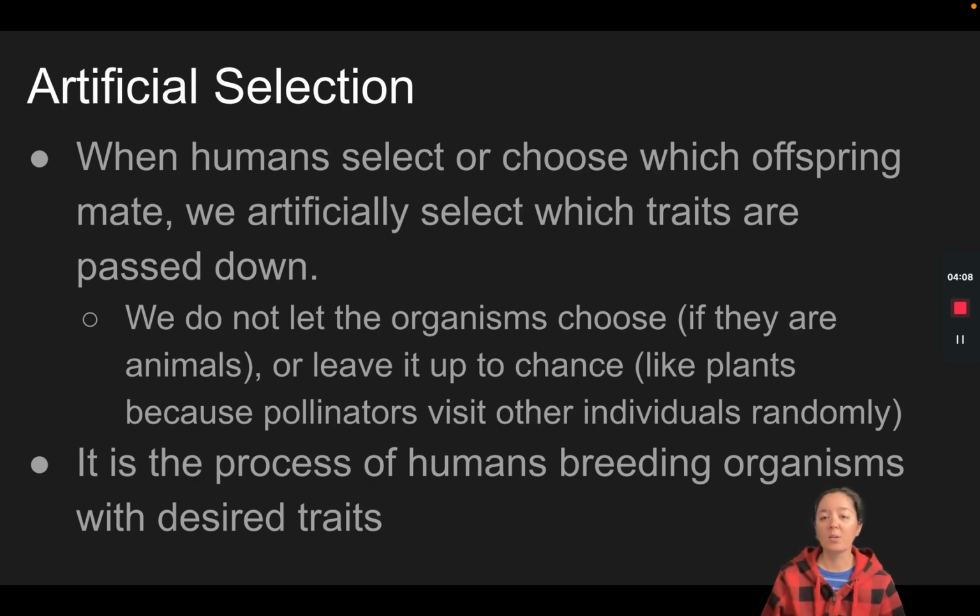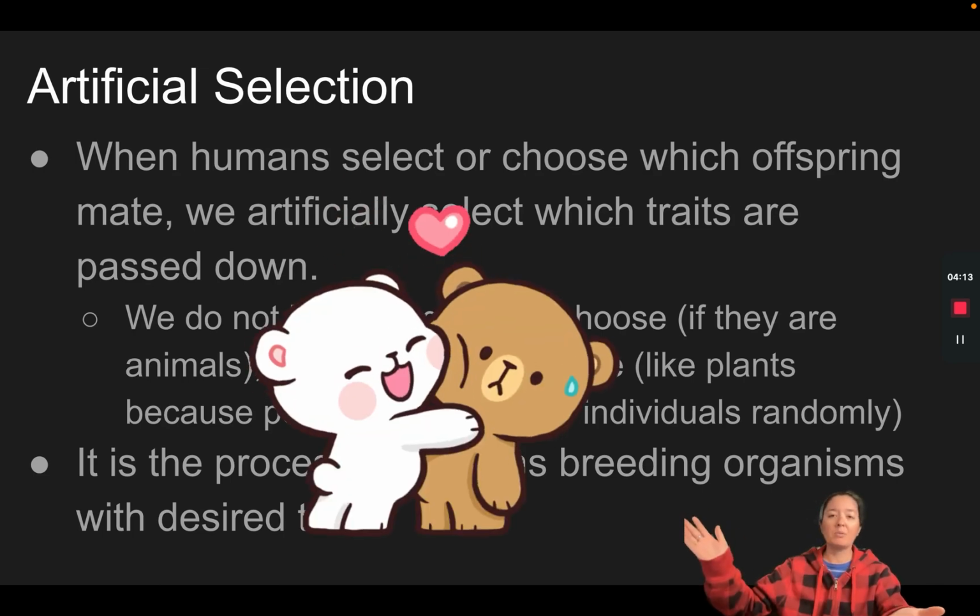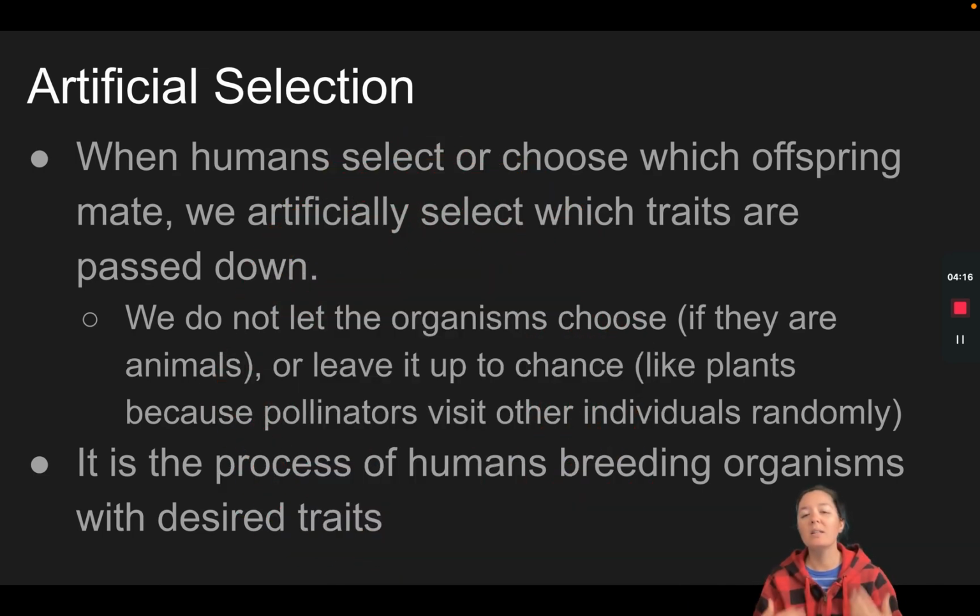We don't let those organisms choose on their own. We don't say, hey, just go make babies with whatever you want. No. We don't leave it up to chance. We as humans like to control which things breed with which things, which individuals are creating new offspring. And that process of humans being in charge and picking out those specific traits and mates, that is artificial selection. So instead of letting nature run its course, humans take control.